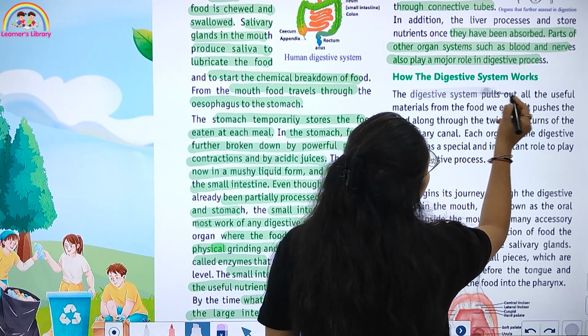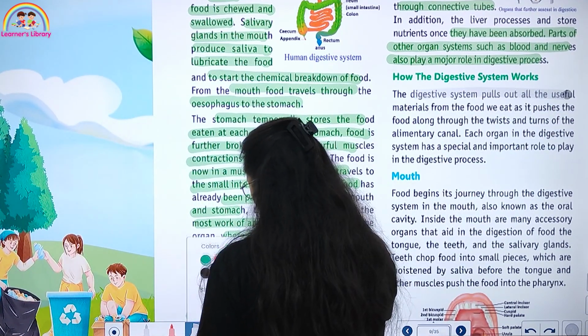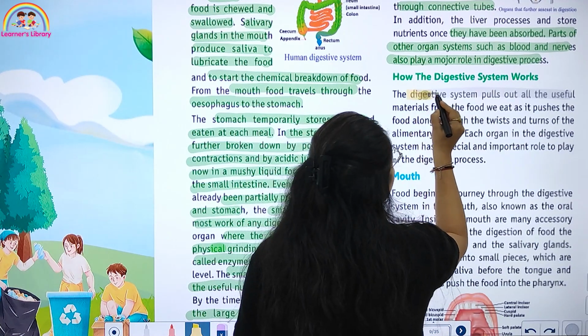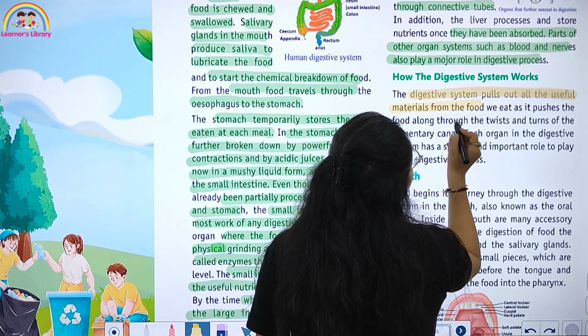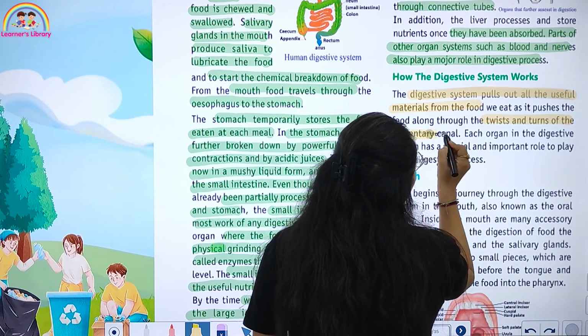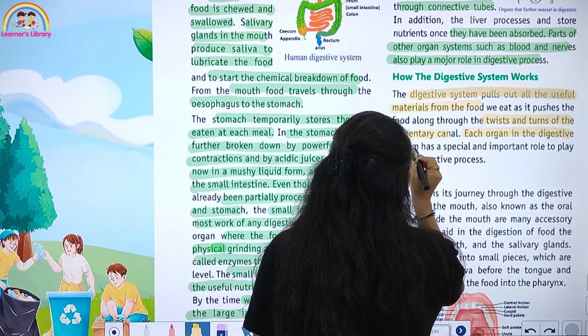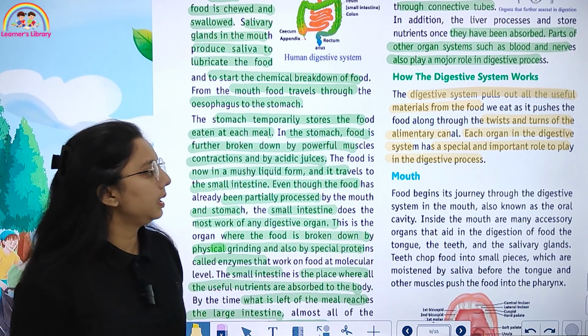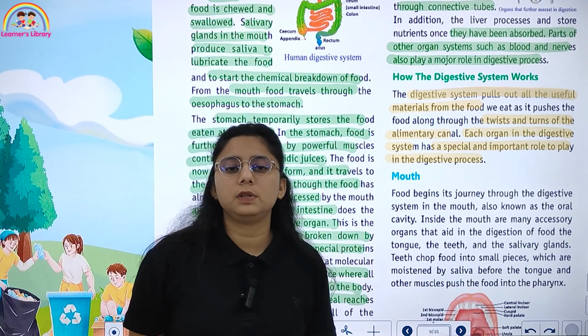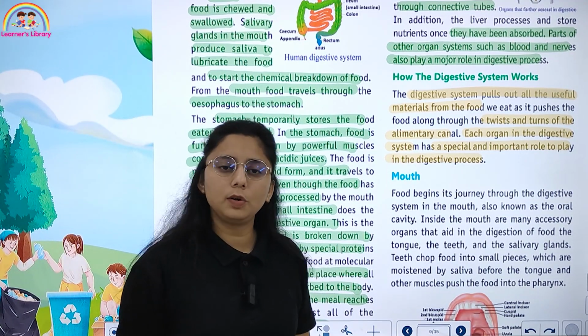The digestive system pulls out all the useful material from the food through the twists and turns of the alimentary canal. Each organ in the digestive system has a special and important role to play.